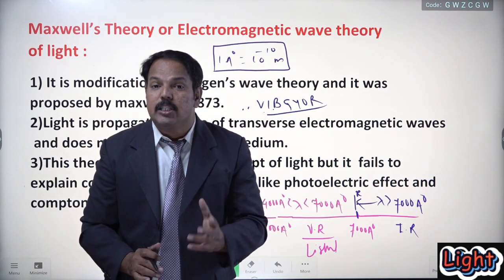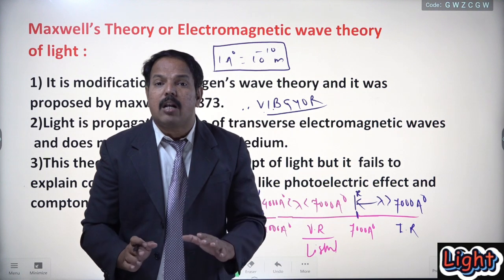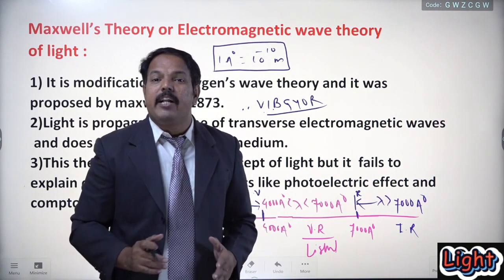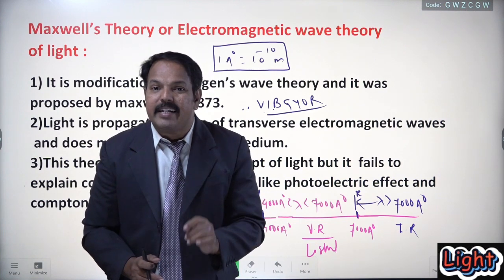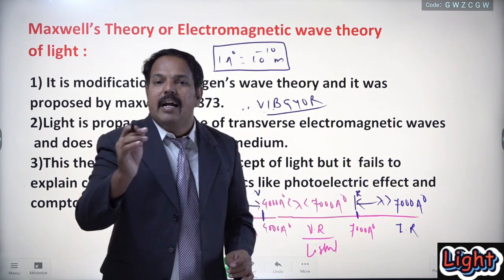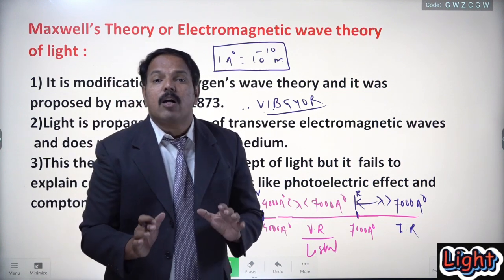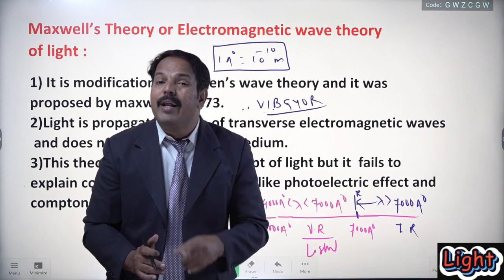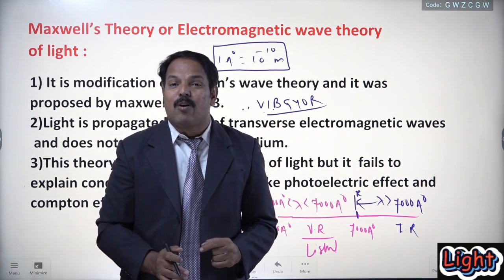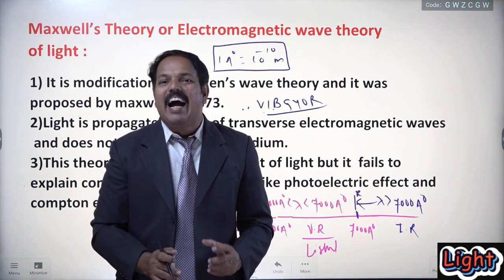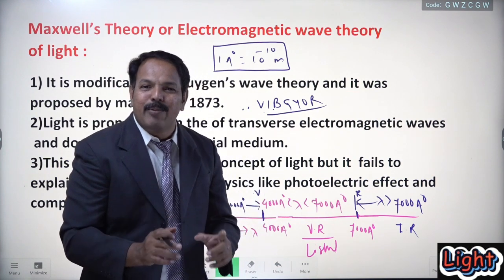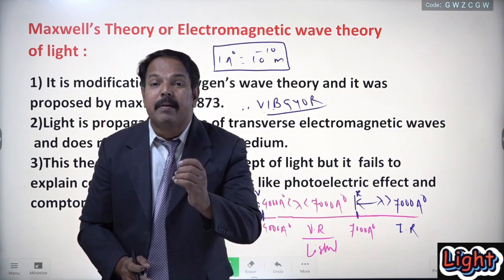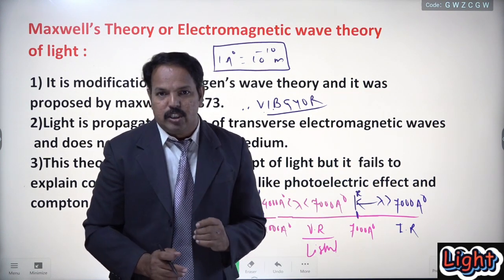All electromagnetic waves are not light waves. Only those electromagnetic waves having wavelength greater than 4000 angstrom unit and less than 7000 angstrom unit are called light. Those having wavelength less than 4000 angstrom unit are called ultraviolet light, and those having wavelength greater than 7000 angstrom unit are called infrared radiations.